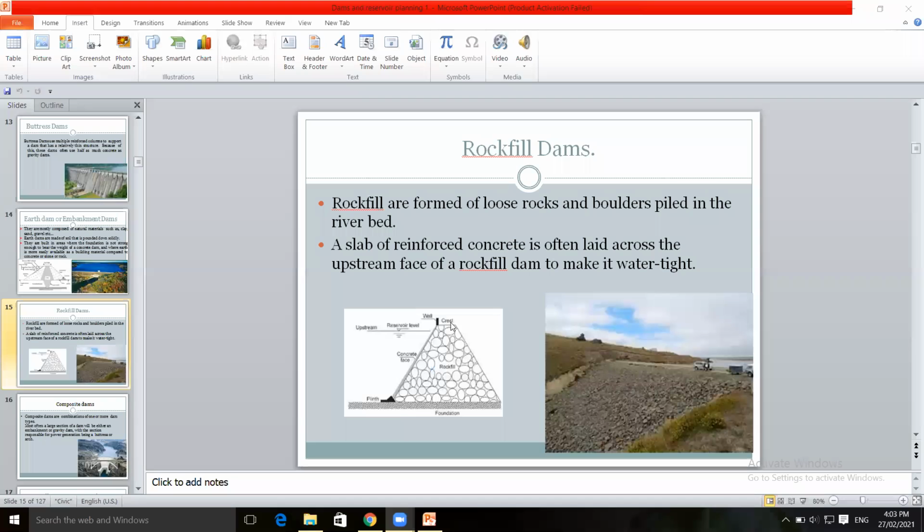This is the top of the dam, the crest, reservoir level on the upstream side, concrete face, upstream face. This is the downstream face. Plinth is shown here, the foundation of the dam.